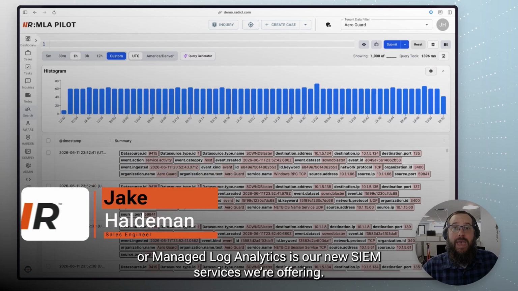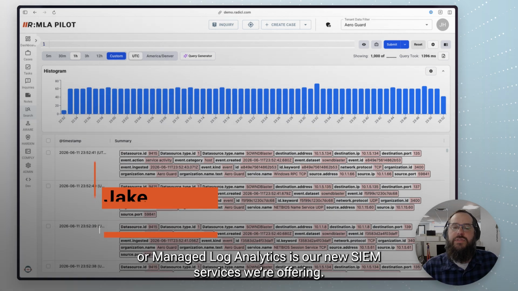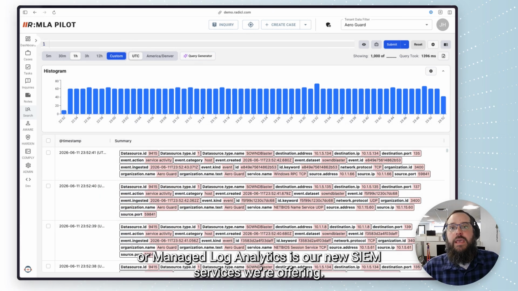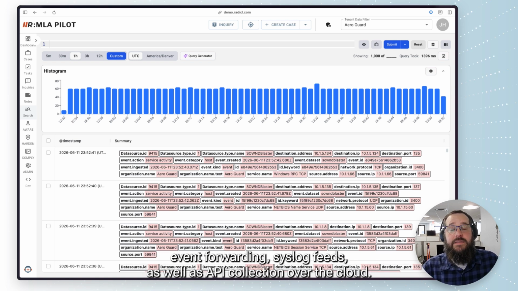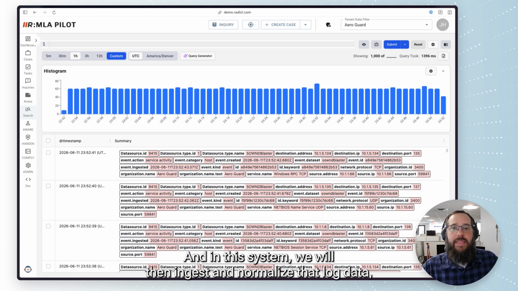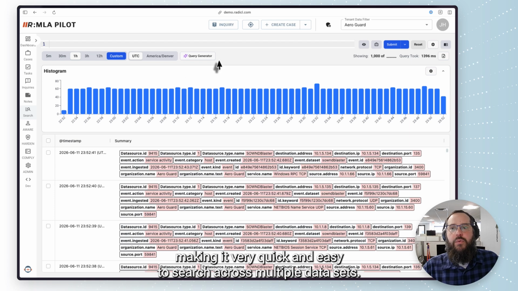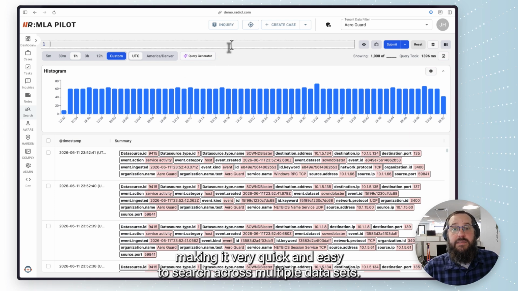RADICL's MLA, or Managed Log Analytics, is our new SIEM service we're offering. In this, we will be able to connect into on-prem solutions such as your Windows Event Forwarding, syslog feeds, as well as API collection over the cloud. And in this system, we will then ingest and normalize that log data, making it very quick and easy to search across multiple data sets.